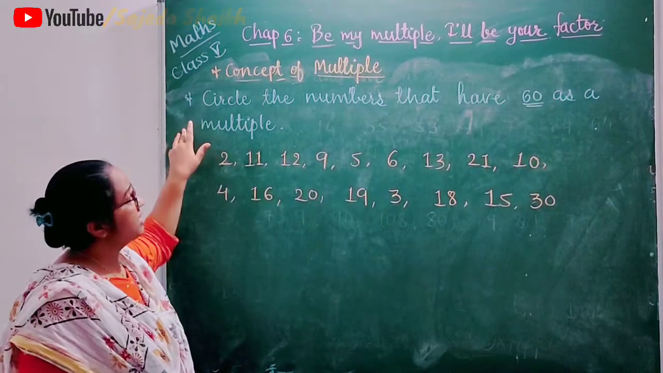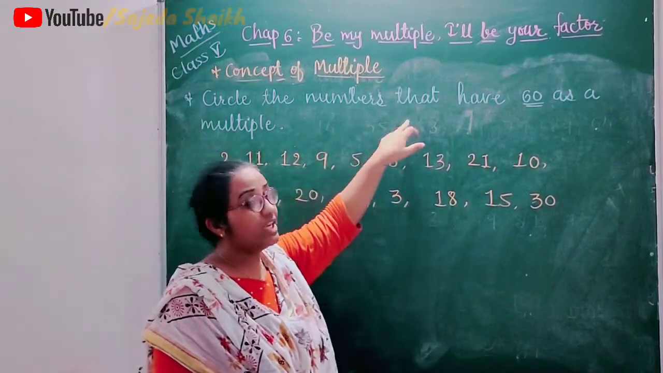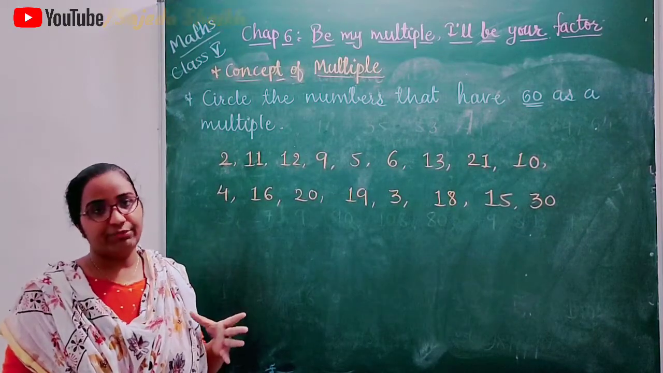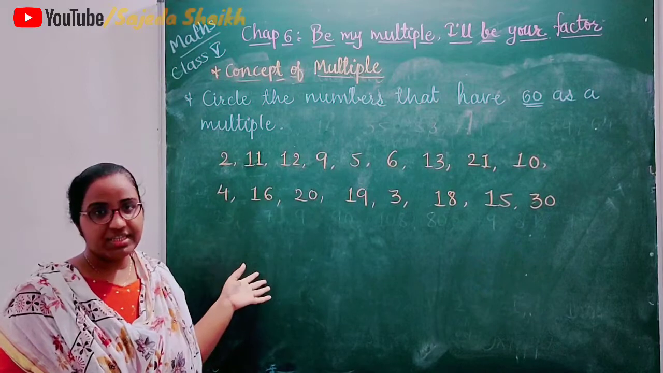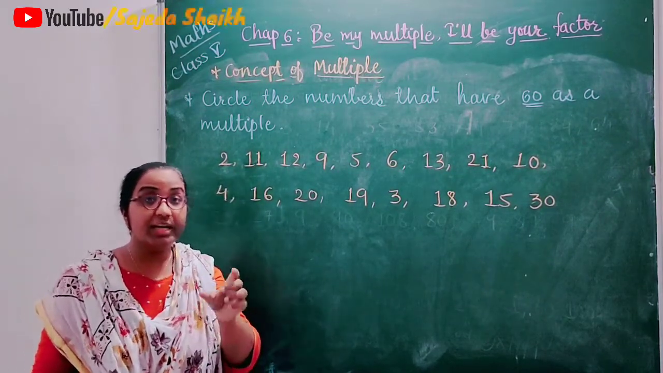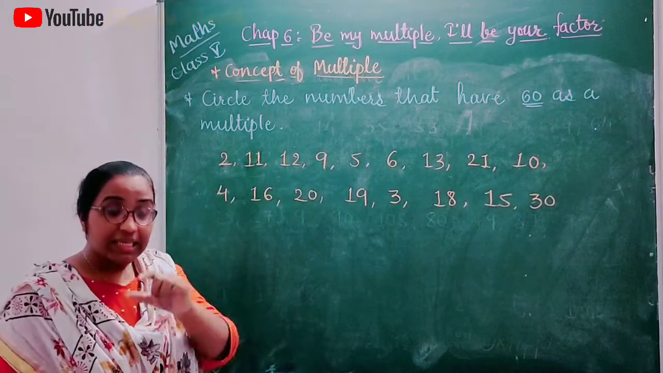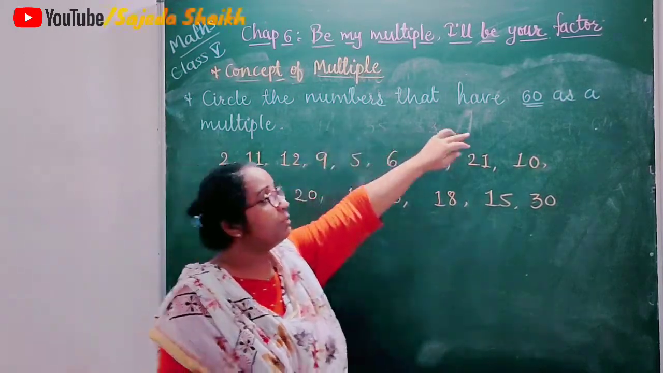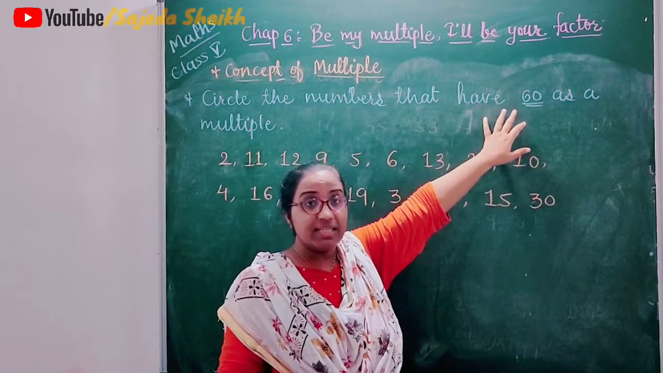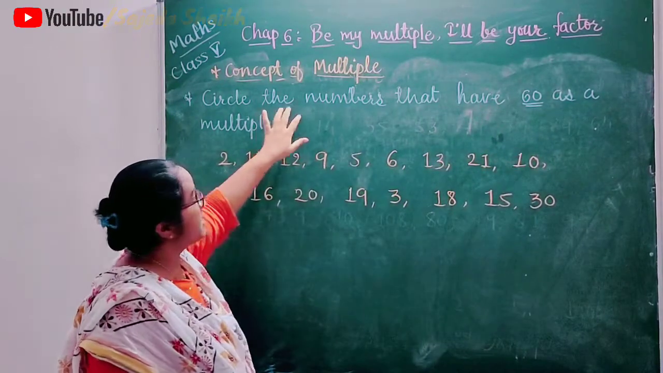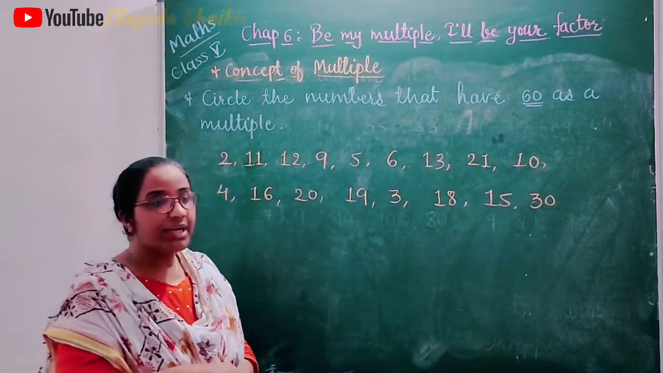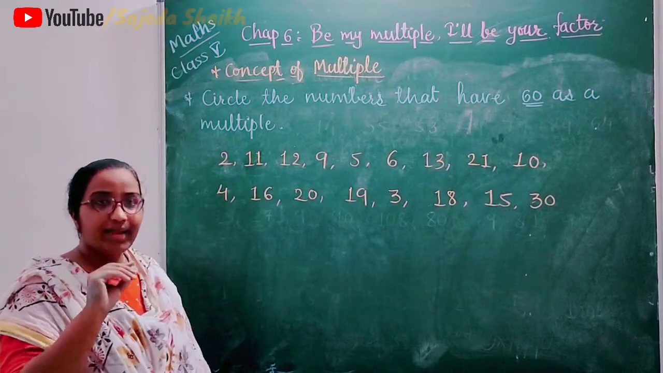The next question is: circle the numbers that have 60 as a multiple. Now this question is a little bit different from what we have done previously. In that question one number is given and we have to write down multiples of that number. In this question you are given a multiple, 60, and you have to find out which numbers have 60 as a multiple. So the first thing that you have to do is write it down.